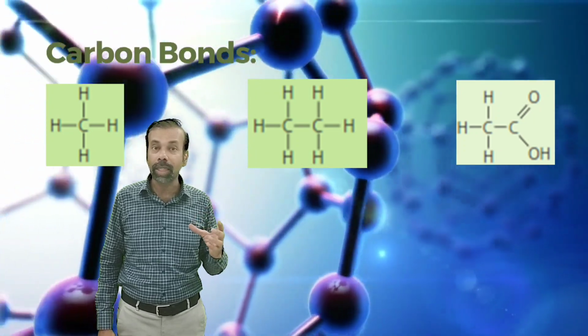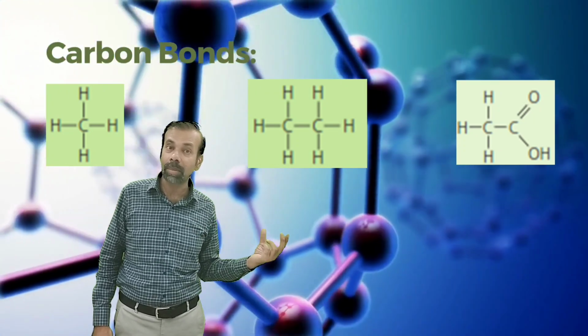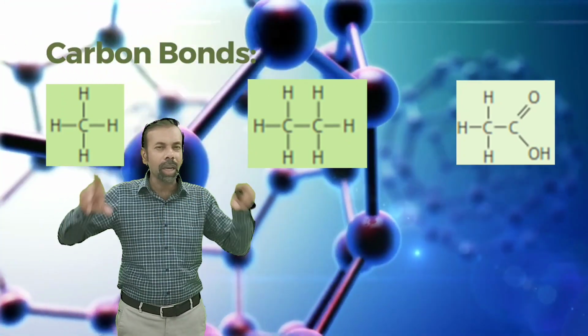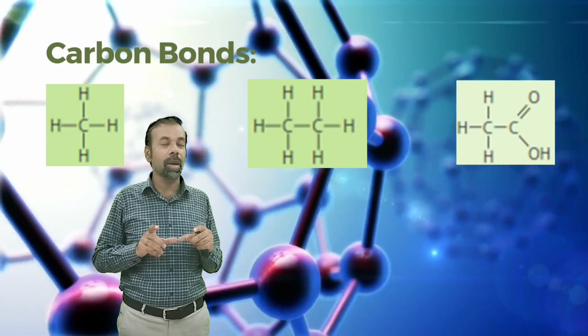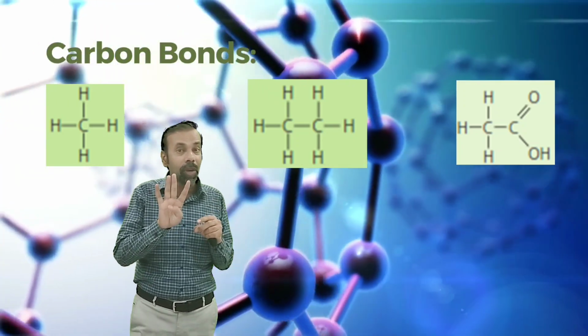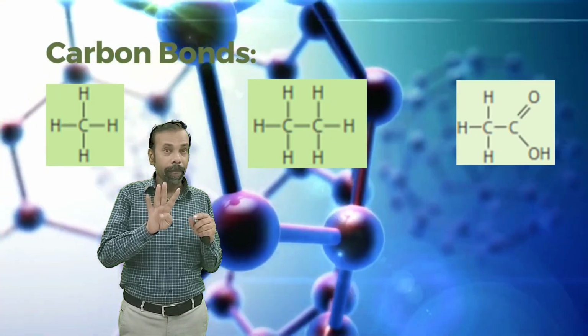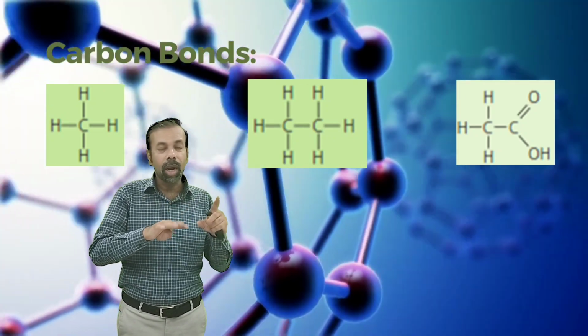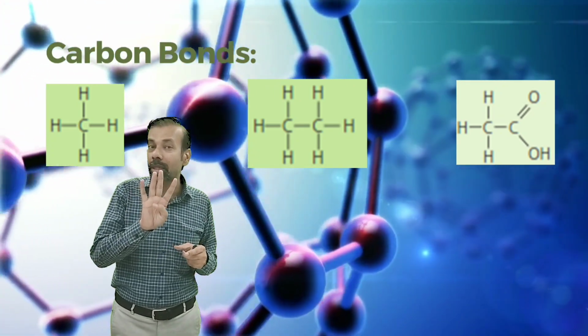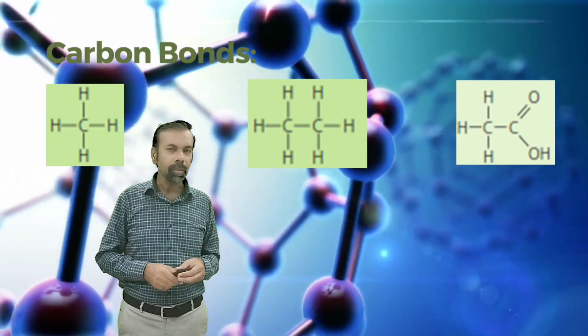In C2H6, again, each carbon has made 4 bonds. So, when you are drawing the structure of organic compounds, you must keep in your mind that every carbon must have 4 bonds, not less than 4, nor more than 4 bonds.